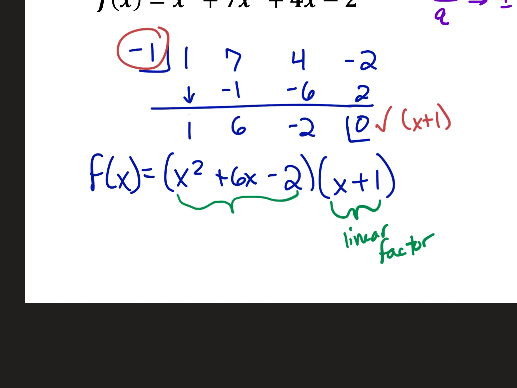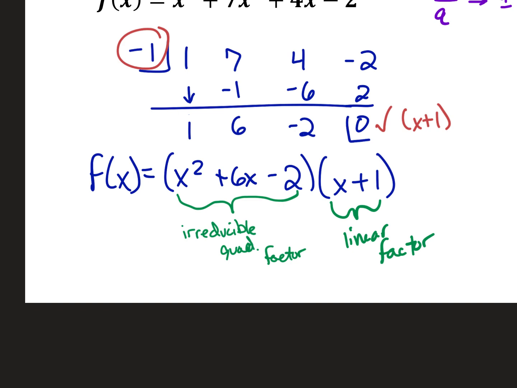And if it can't be factored anymore, which can this one? No. We call it, you ready for this? An irreducible quadratic factor. Okay? So when your instructions say, write the function as the product of the irreducible quadratic factor and the linear factors, this is what they want. They want the irreducible quadratic times the linear.